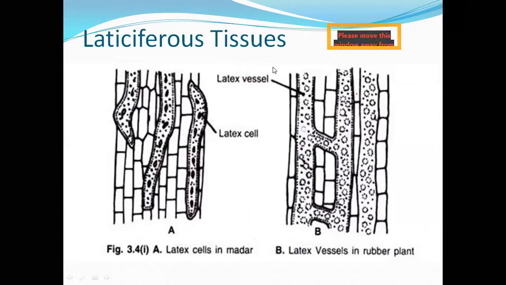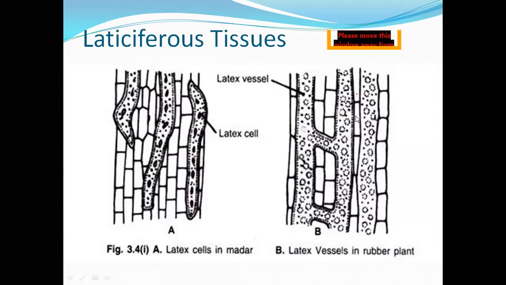Based on structure and development, latiferous tissues are identified in two types. One is latex cells, or non-articulated latiferous cells. The second one is latex vessels.